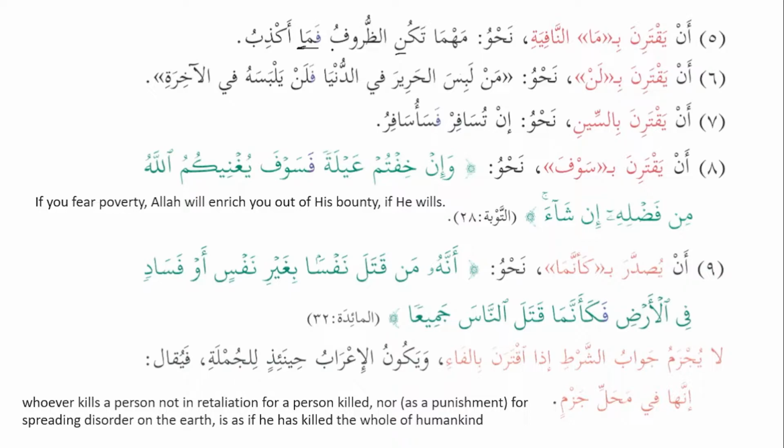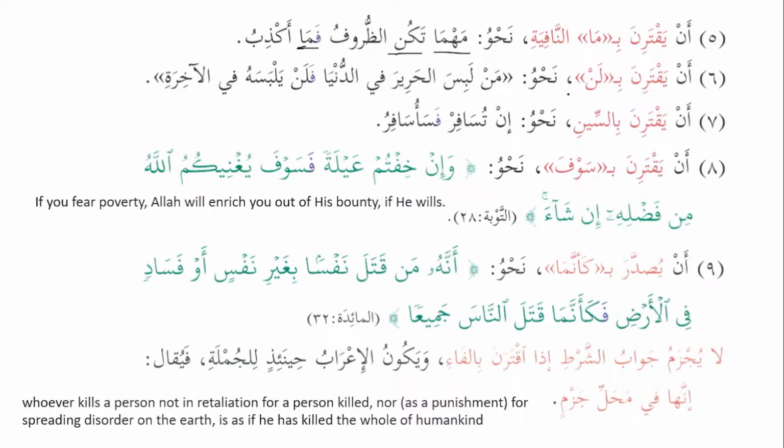So we add fa to lan, we add fa to qad, and also we add fa to ma an-nafiya, when they come in the place of jawab shart, or when they are jawab shart. So mahma is adatu shart. Takunu has changed into takun, and it has become majzoom because of mahma. This is fi'l shart, and fama is jawab shart. Mahma takuni dhurufu fama akdhibu.